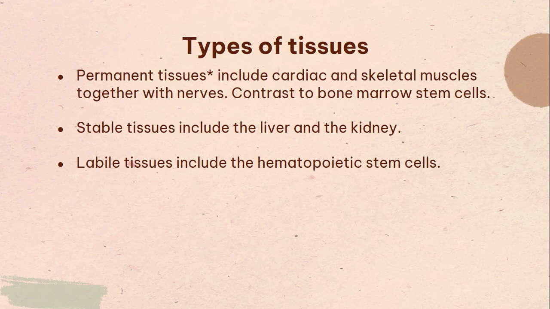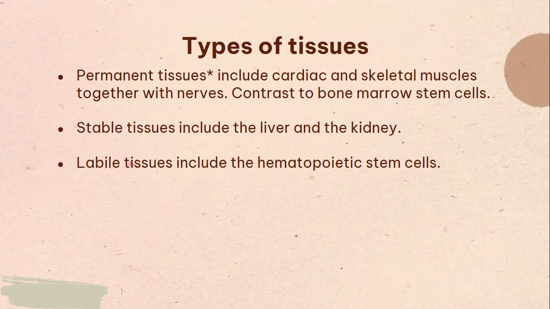So let's branch off to the types of tissue in the body. We have permanent tissues, and that includes cardiac muscles and skeletal muscles and nerves. And what's important is that permanent tissues do not have stem cells, and therefore they do not undergo hyperplasia. They can only undergo hypertrophy. Let's contrast that to bone marrow stem cells, which are always undergoing hyperplasia, correct? Always producing new cells, correct?